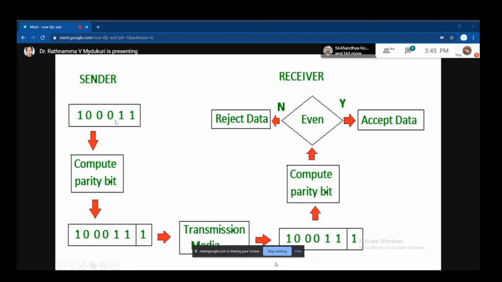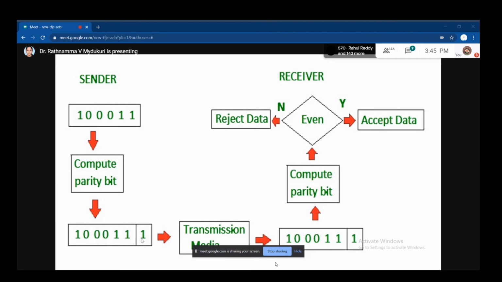Now the sender is sending some data, for example I am sending data 1, 0, 0, 0, 1, 1. Now which parity am I using? Even parity. So what I will do is add one extra bit because there are 3 ones. To make it even parity, I have to add a 1. Totally, how many ones does it become now?